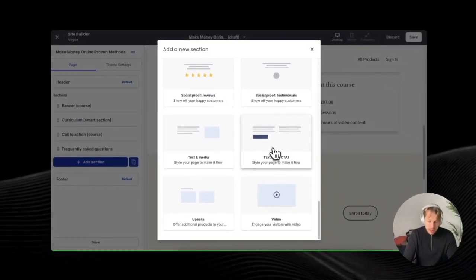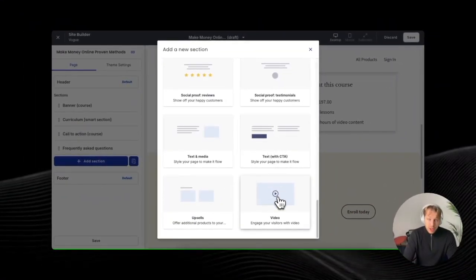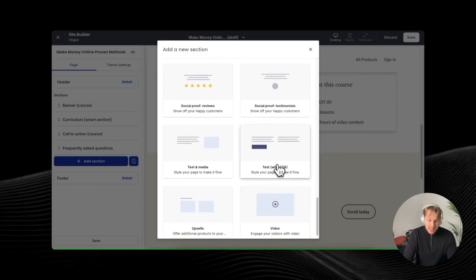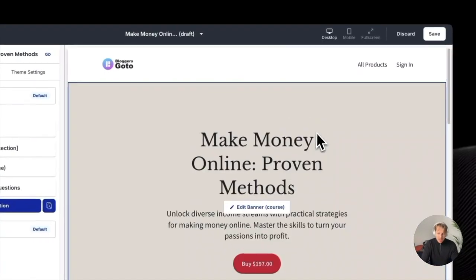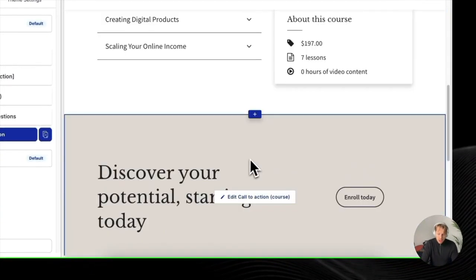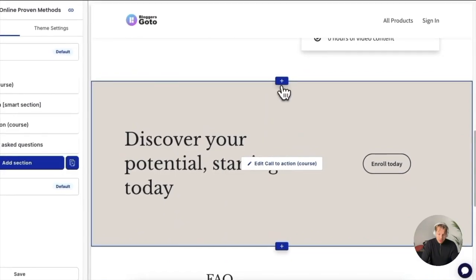Then if we look at these elements, you also have this video option. This might be really interesting to add if there's a section where you don't want to add a lot of text or downloadables, but you want to add a little explainer video where you show yourself even more. That never hurts. You can do these text with call to action sections, so you can add additional calls to action instead of just having the one here at the top of the page and the one here. So you can add similar sections to this one.